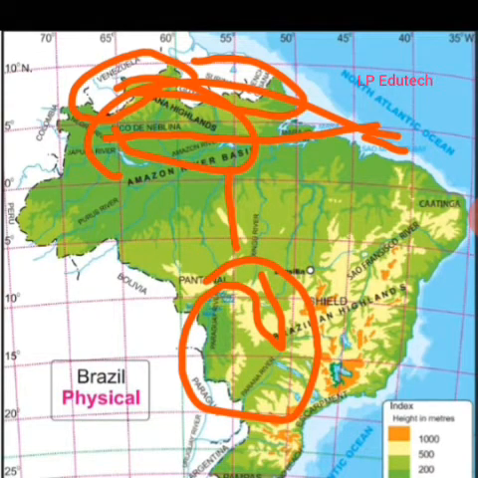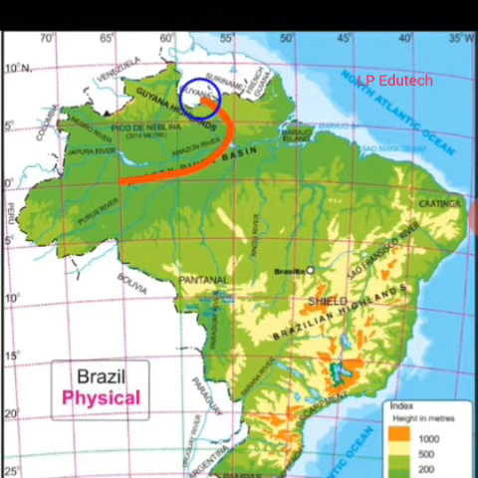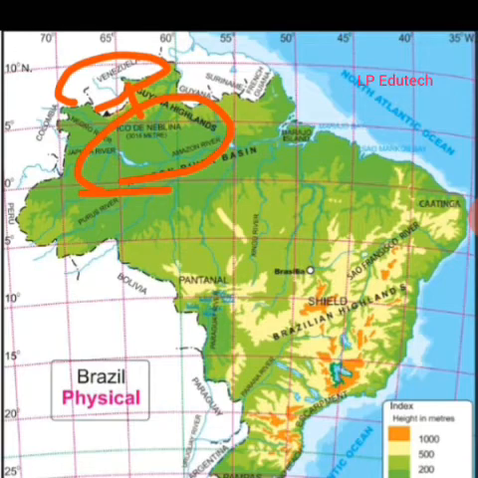Pico de Neblina is 3,140 meters high and lies on the border between Brazil and Venezuela. So this is the highest peak, we can say, Pico de Neblina. Where is it? See, Pico de Neblina. It lies on the border of Brazil and Venezuela. So this is Venezuela. The highest peak is on the border.